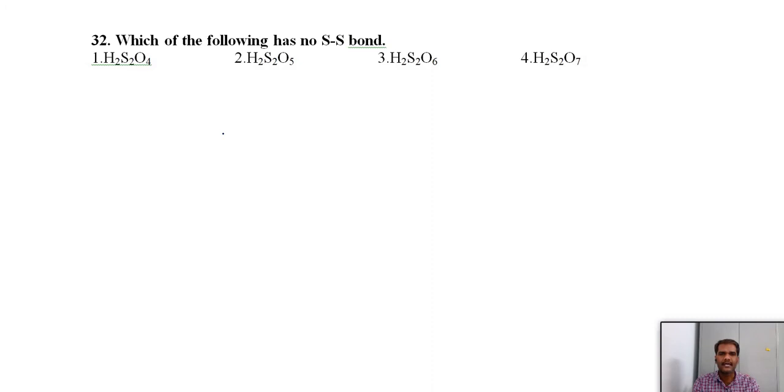Which of the following has no S-S bond? Already this question was repeated. In ionic form we had one question, but here they directly give H2S2O7, and the remaining three have S-S linkages.